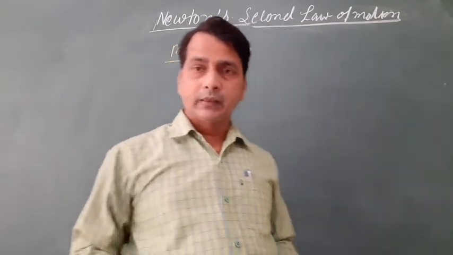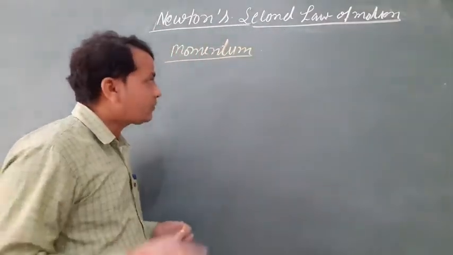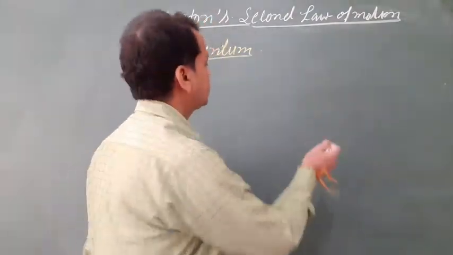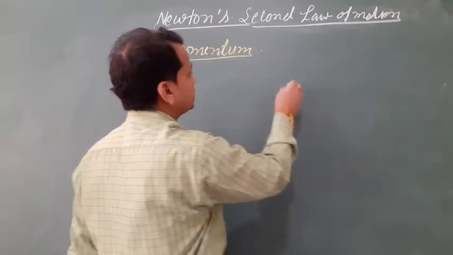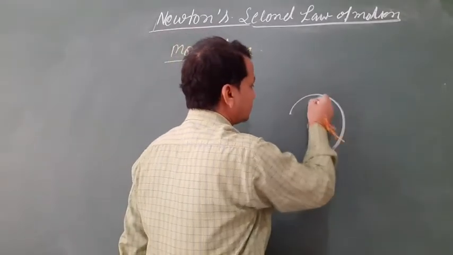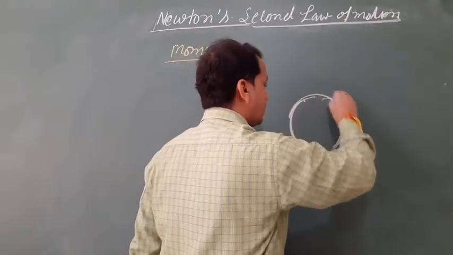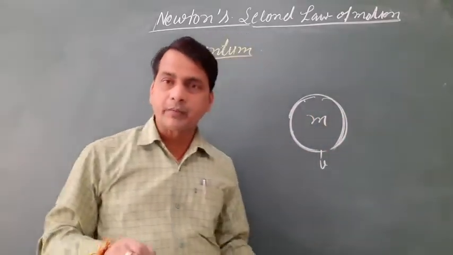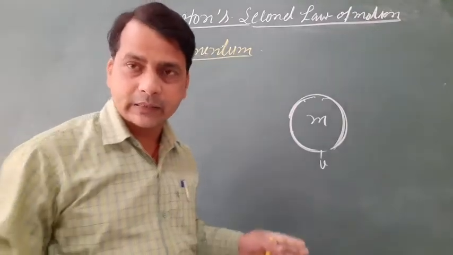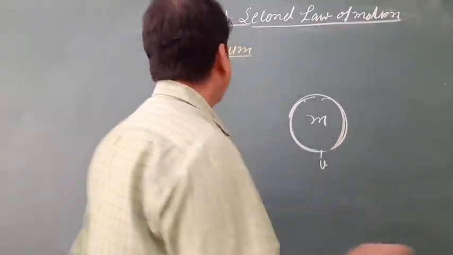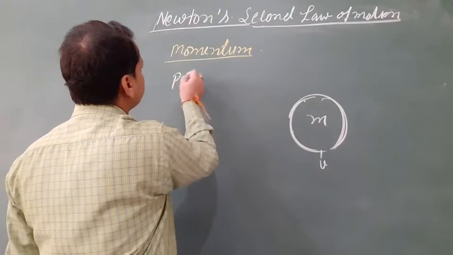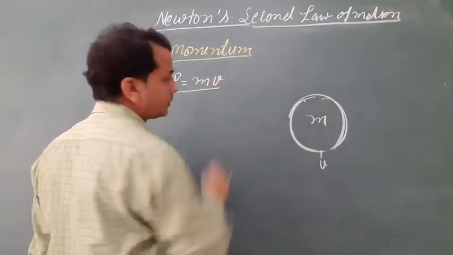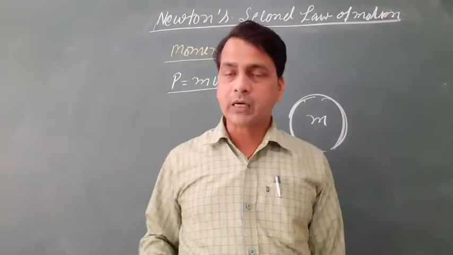Suppose the mass of an object is m and its velocity is v. Then the momentum of this object or body is m into v. So momentum is the product of mass and velocity.